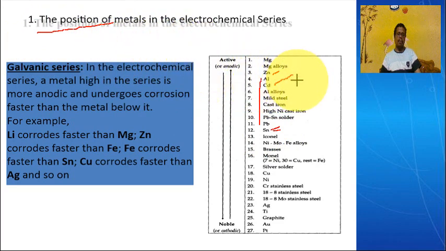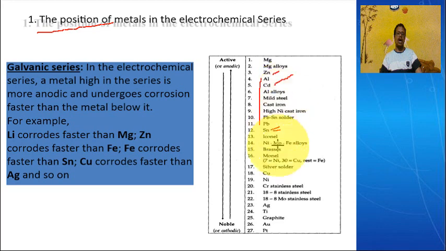The galvanic series is an order of metals and alloys, and like the electrochemical series, it tells about the rate of corrosion and which metal acts as anode and which as cathode when two different metals are combined.